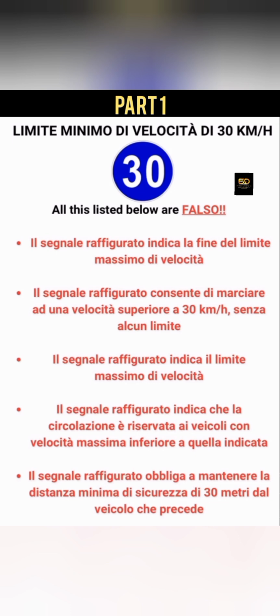Remember, every single road has its limit. So, for example, you are driving in a strada urbana, and the maximum limit on that road should be 50. So if you are on that road and you see this sign, you cannot drive above 50 and you cannot drive below 30, because this sign is asking you not to drive below 30. The law of that road is asking you not to drive above 50.